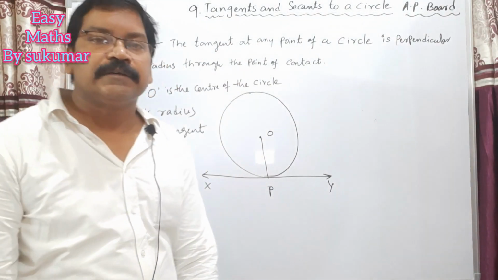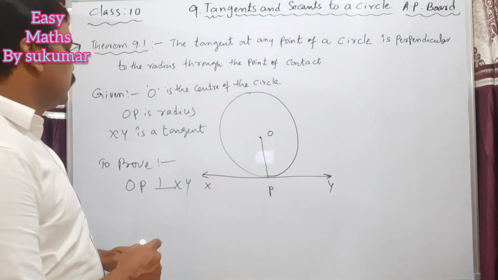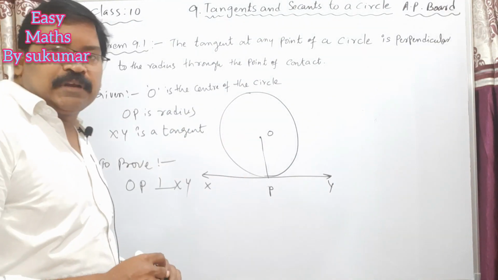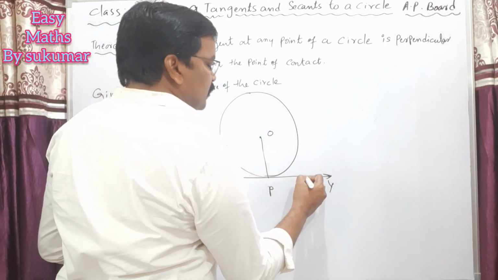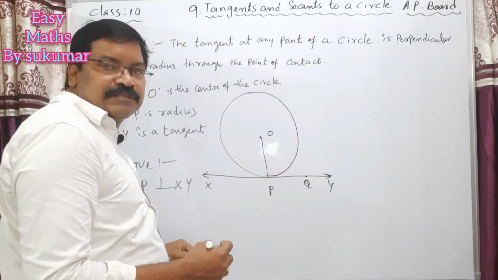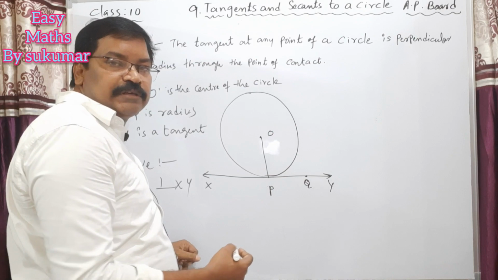See my dear students, we have to prove this OP is perpendicular to XY. That means just take any point on this tangent XY. Q is a point on the tangent.